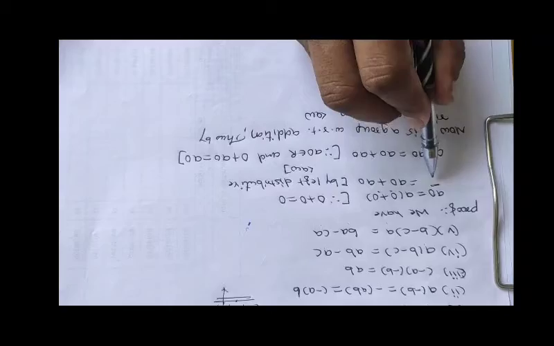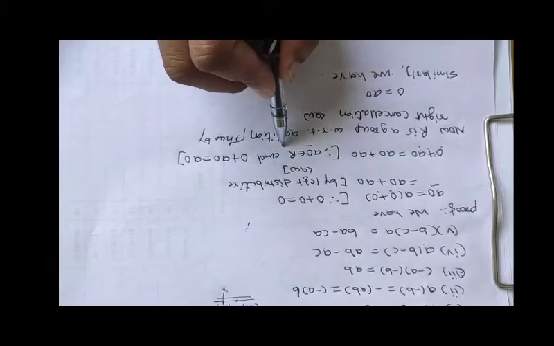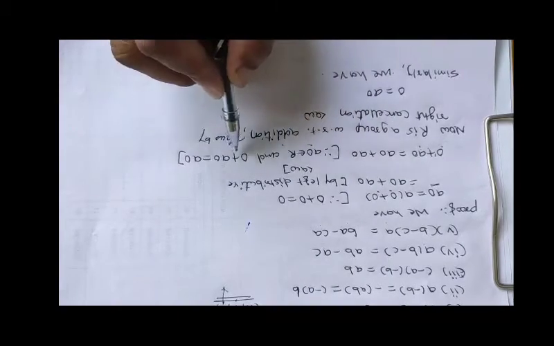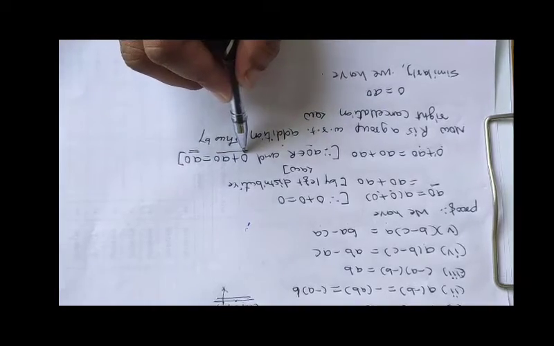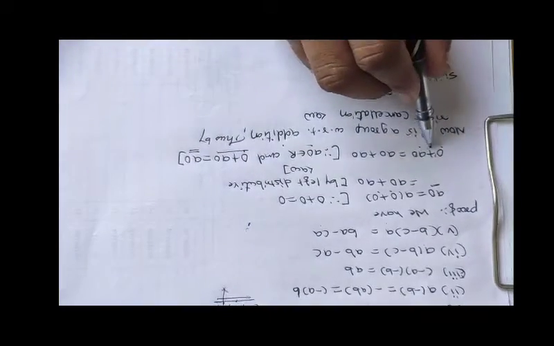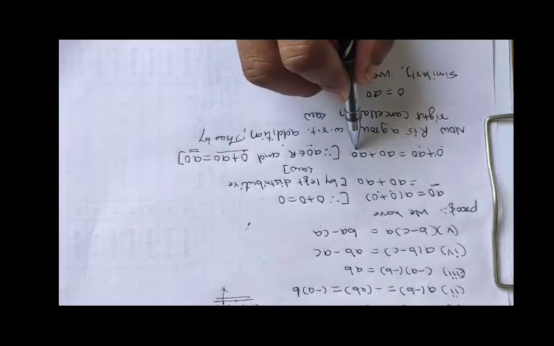Then this A0 can also be written as 0 plus A0, because A0 belongs to the elements of the ring. 0 plus A0 is A0, no doubt, because 0 is the additive identity. So 0 plus A0 is equal to A0 plus A0.